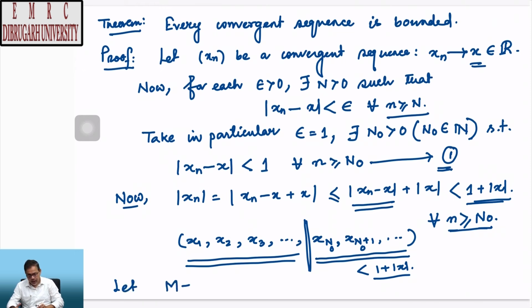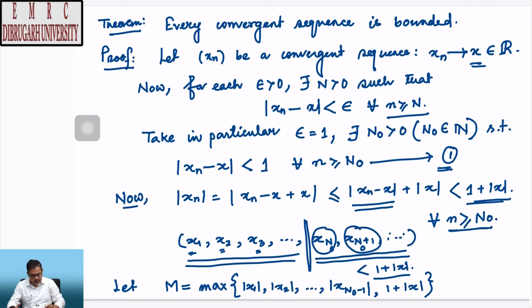Let M be the maximum of |x_1|, |x_2|, up to |x_(n naught - 1)|, this is the last term, and for the remaining part I take 1 + |x|. Then M is the maximum of the absolute values of these terms, and because all the remaining terms are less than 1 + |x|, I take M to be the maximum of these terms.